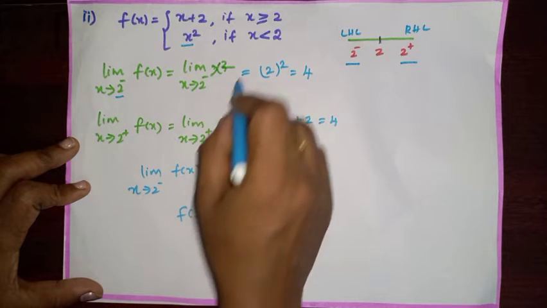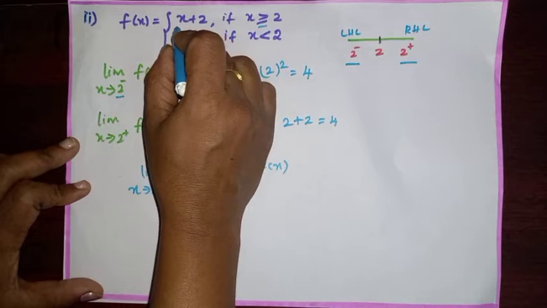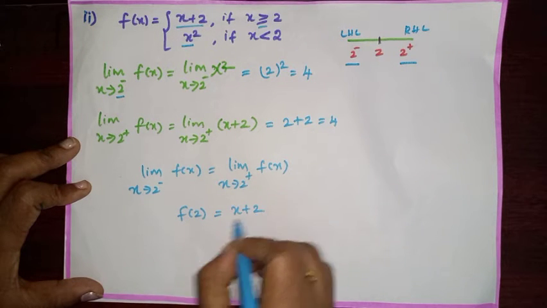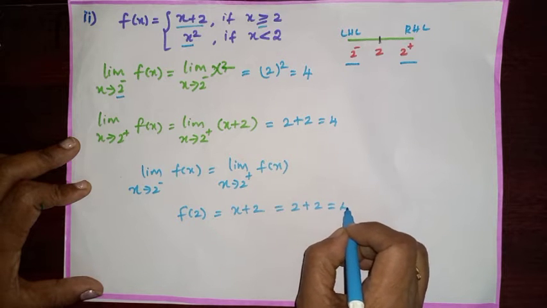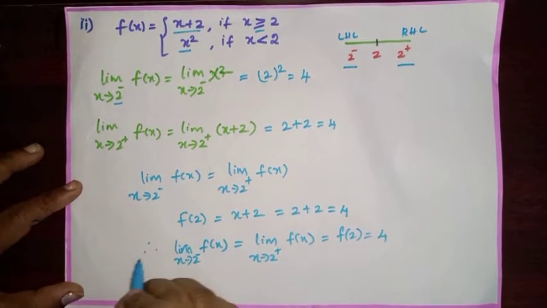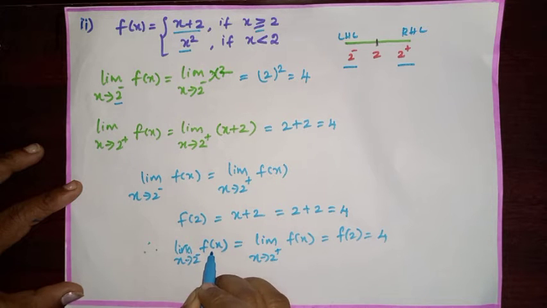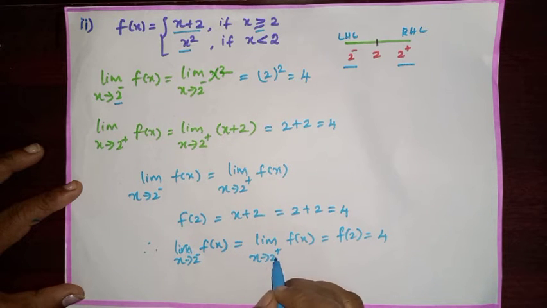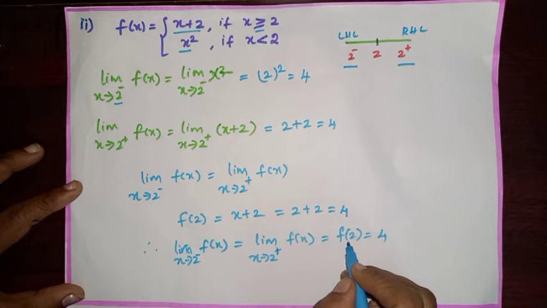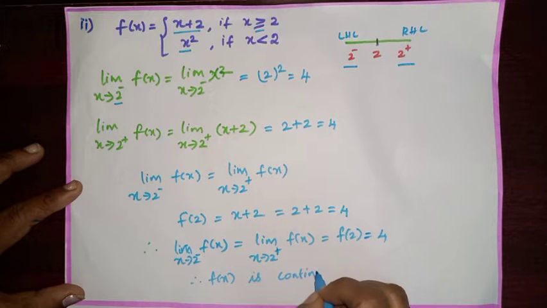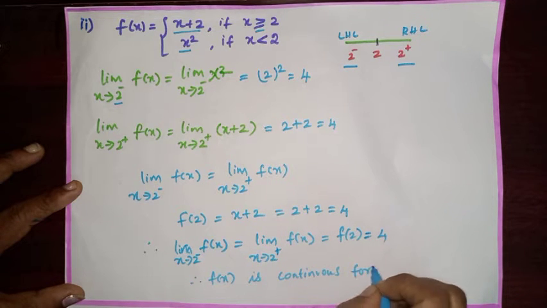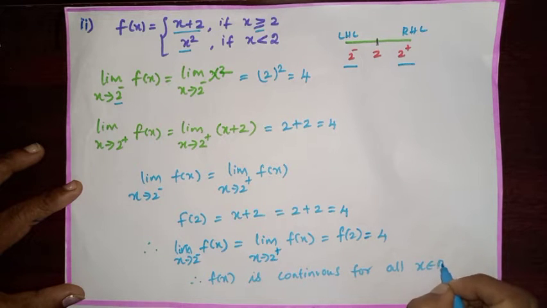f of 2 means the x value is equal to 2. Then we have to consider x plus 2. Now substitute 2 in the place of x. Then we will get 2 plus 2, which is equal to 4. Therefore, limit x tends to 2 negative f of x is equal to limit x tends to 2 positive f of x, which is equal to f of 2. The answer is 4. Therefore, f of x is continuous for all x belongs to R.